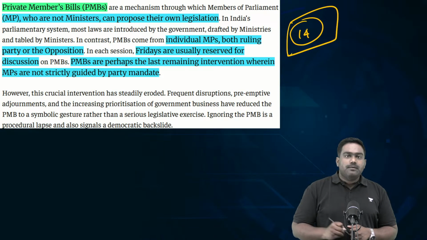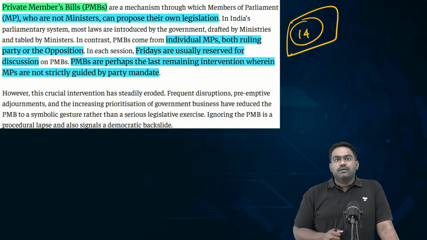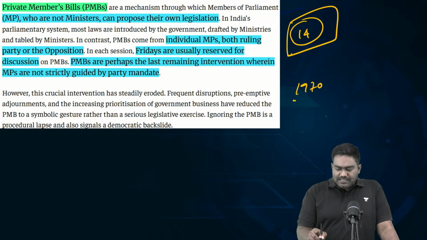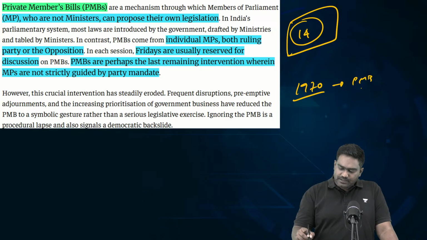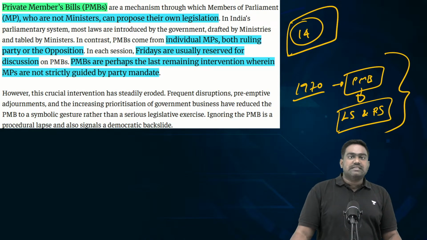14 times private members bill has become law since independence. But since 1970, not a single private members bill has received the assent of both Lok Sabha and Rajya Sabha. So it's been more than 50 years since the last private members bill became a law.